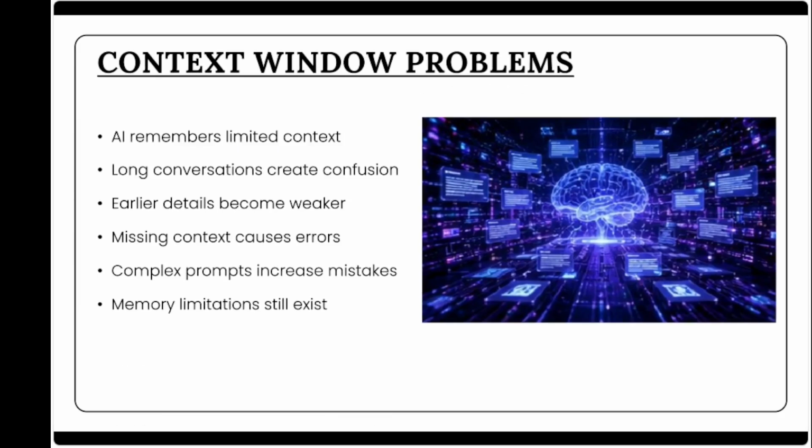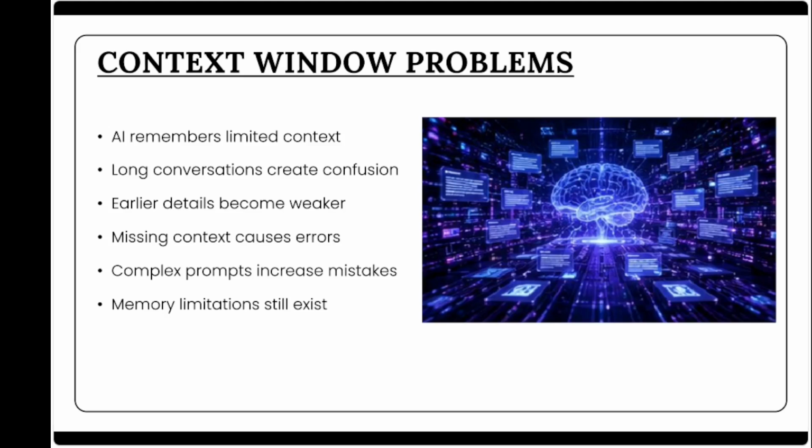Another major reason AI hallucinates involves something called the context window. A context window represents how much information the model can actively consider at one time. Although modern AI systems can process increasingly large conversations, they still have limitations. During very long interactions, earlier details may lose importance or disappear entirely from the model's active attention.